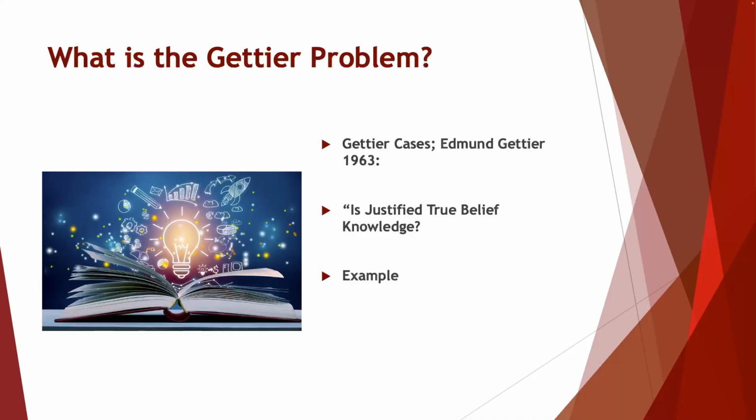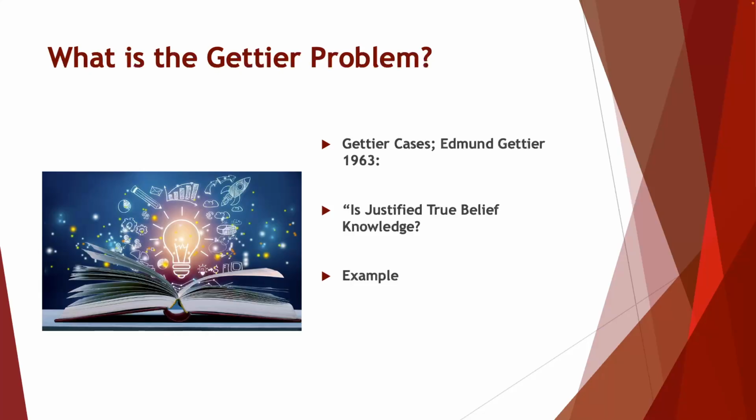One of the classic cases involves two individuals. Let's say the first individual is Smith and the other individual is Jones. Smith is applying for a job and is certain that he will get it because the hiring manager told him that Jones, who is the other candidate, would be the one chosen.